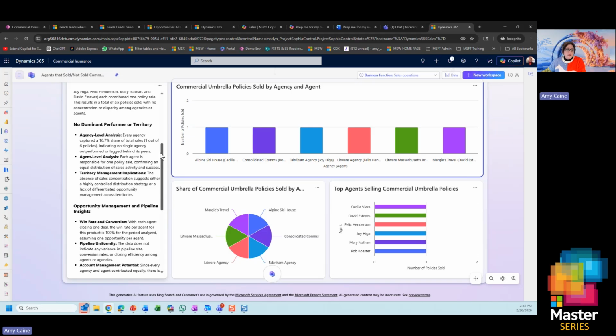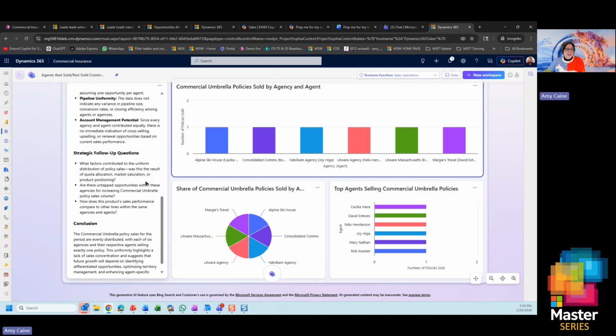So now it's really targeting in this narrative, like, there are some territories you might want to look at. We're doing some analysis on these 6 agencies, but not every agency, even though they sold your policies, and maybe they sold only one policy. So again, going through this narrative, and now it's giving me some follow-up questions, like, here's some things you might want to drill into after we saw this data. And again, giving me a conclusion about the question.